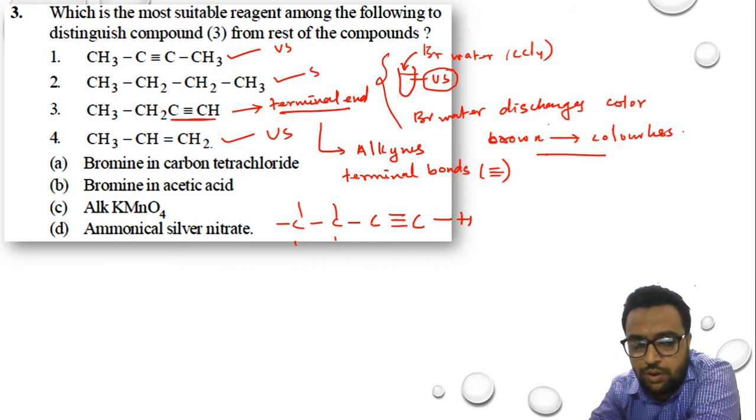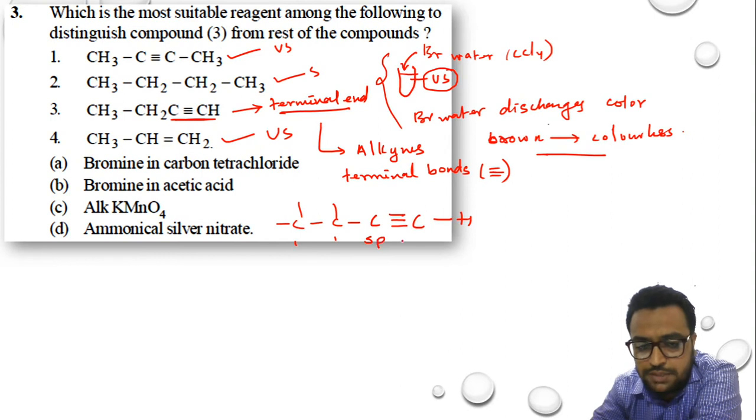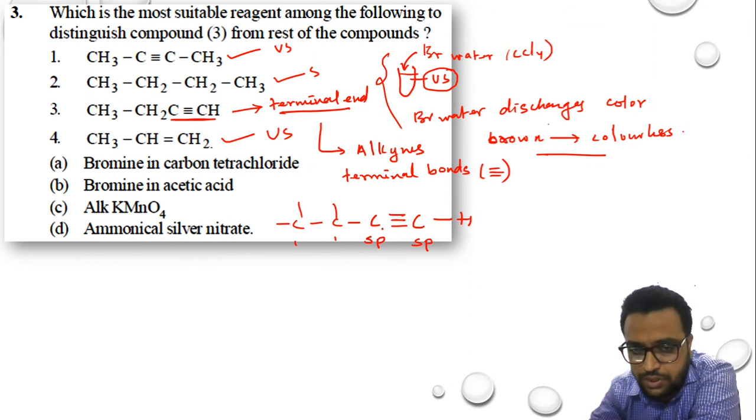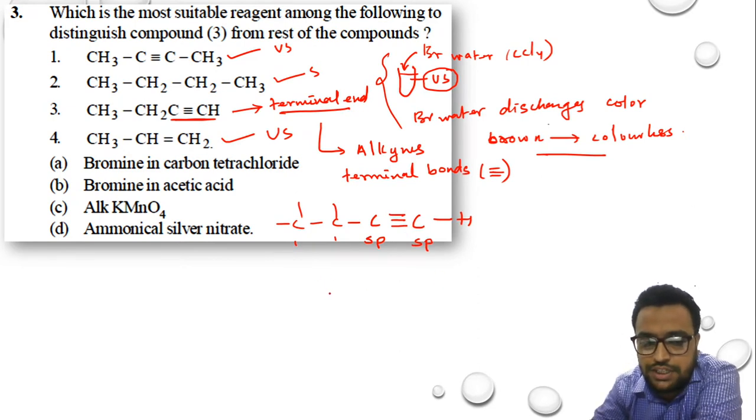So if I look at the hybridization, what is the hybridization of this carbon atom? It is sp hybridized. What is the hybridization of this carbon? This is sp hybridized. So the percentage of S character is increasing in both the carbon atoms. Yes or no? When the percentage of S character increases, the negativity increases. The reason is very, very simple. In an atom, at the center we have the nucleus.